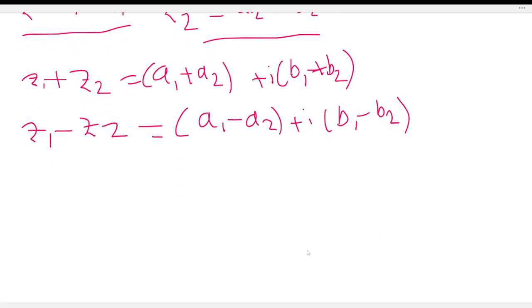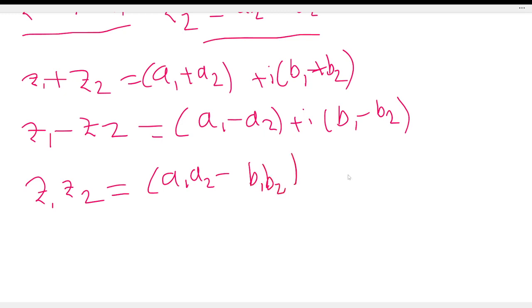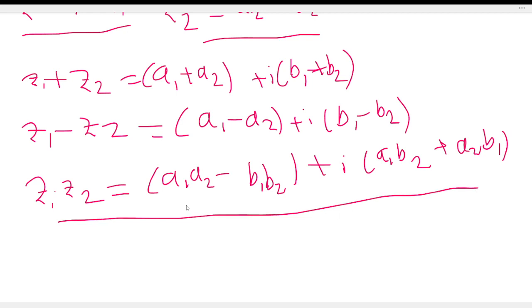Which is a complex number. Next, z1 into z2 is equal to (a1 a2 minus b1 b2) plus iota (a1 b2 plus a2 b1). So z1 into z2 is this value: a1 a2 minus b1 b2 plus iota times (a1 b2 plus a2 b1).